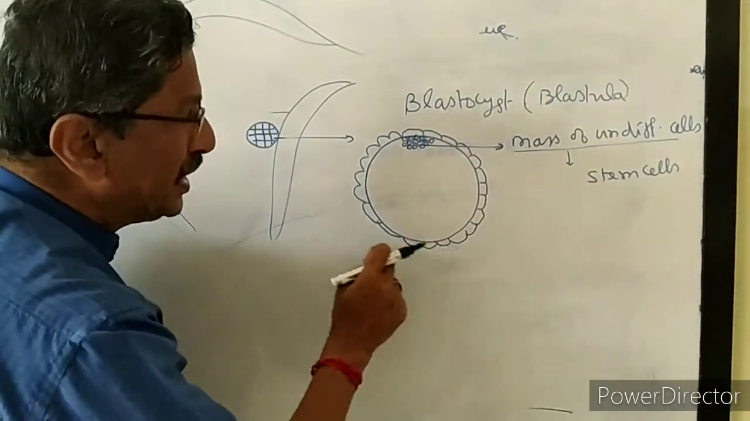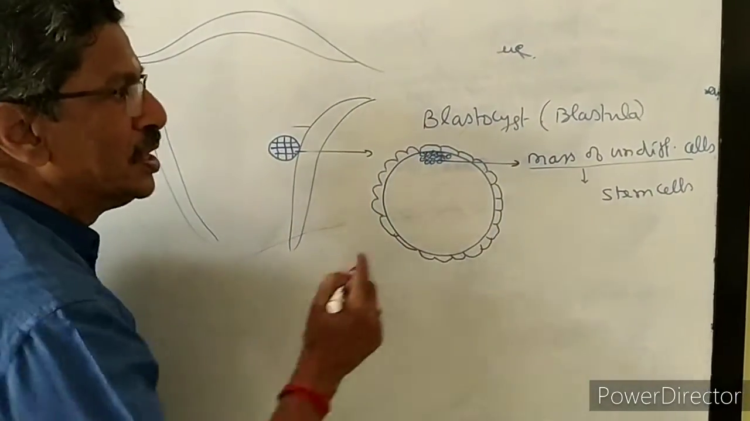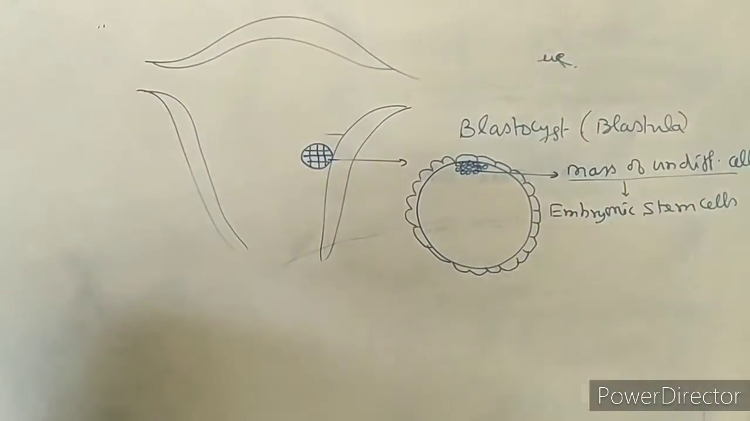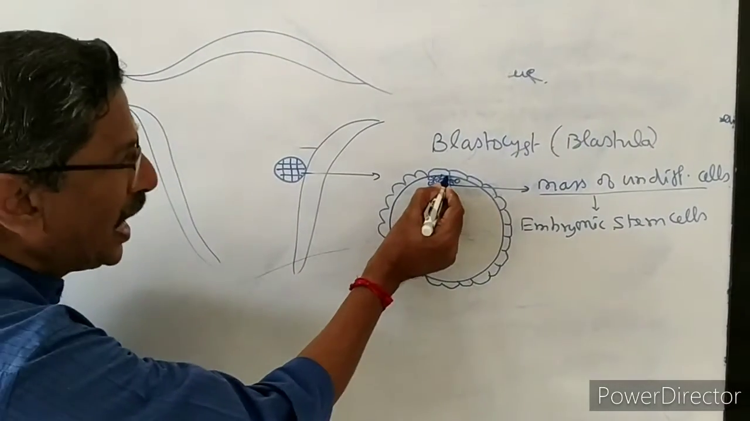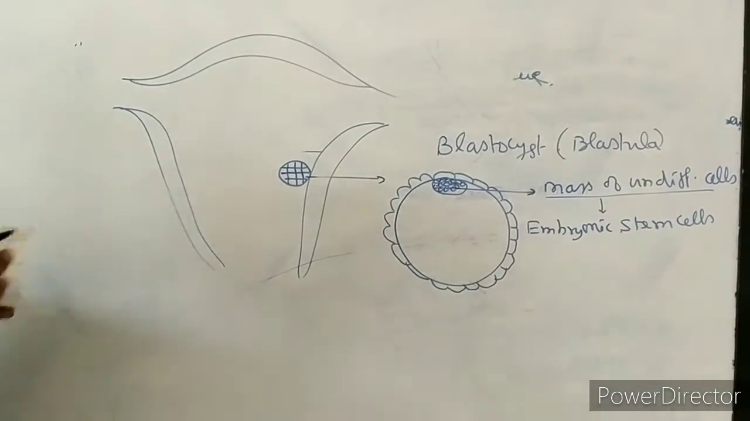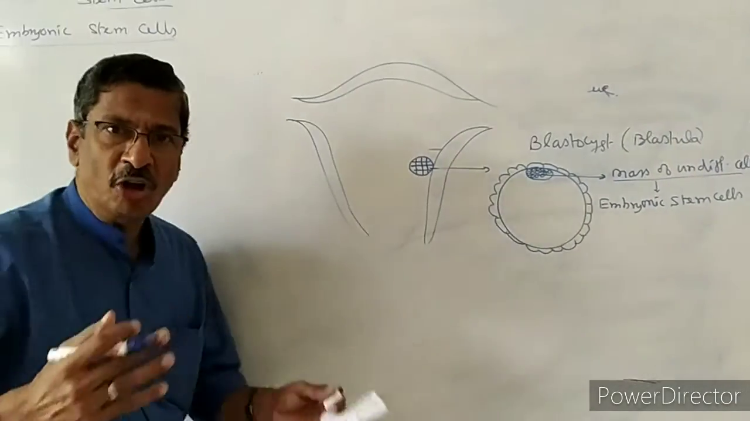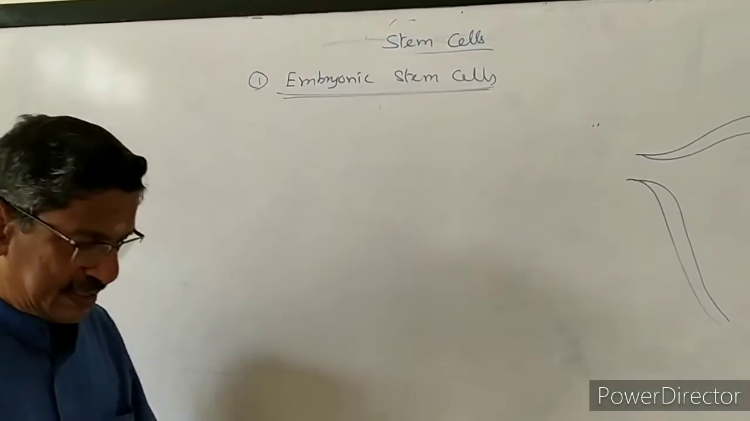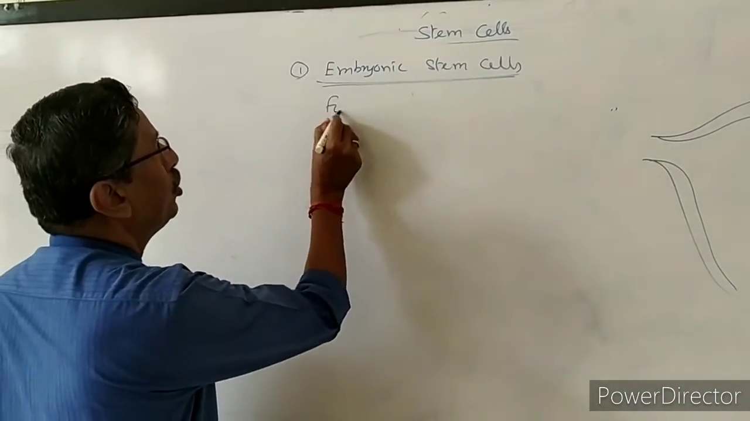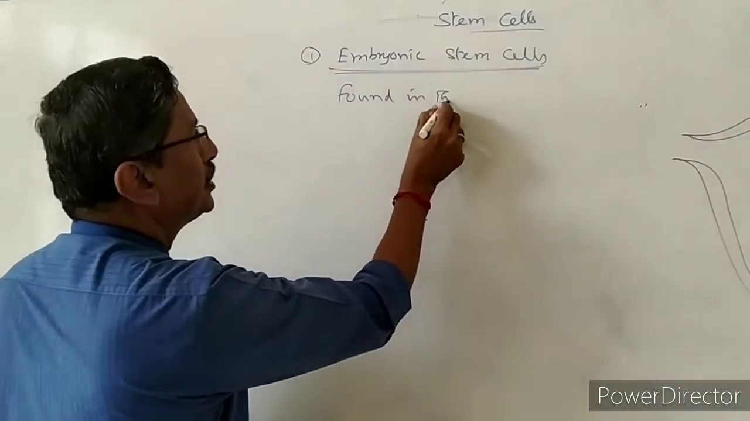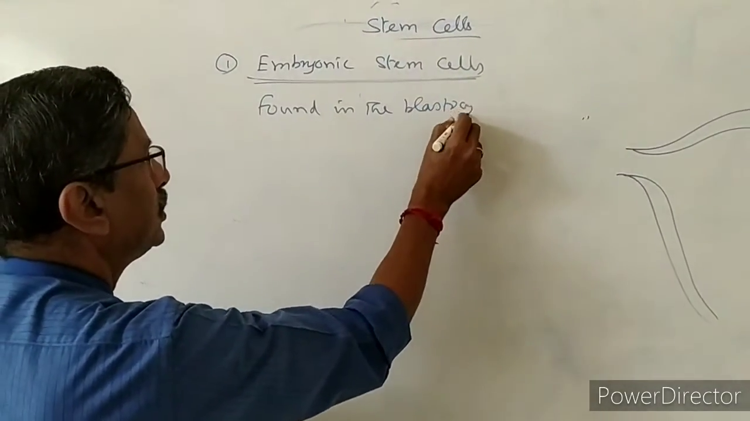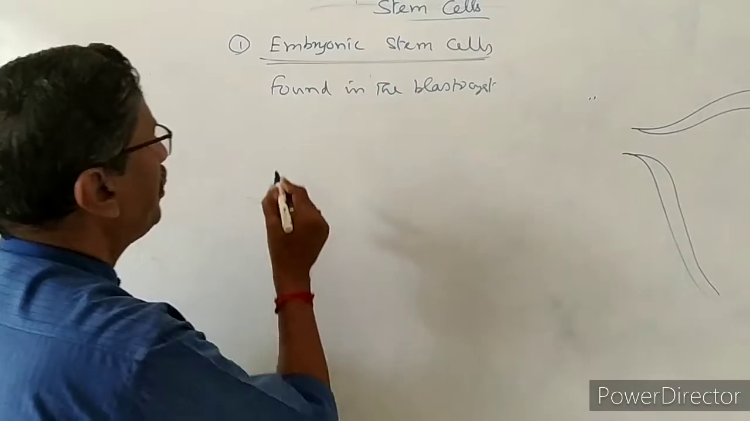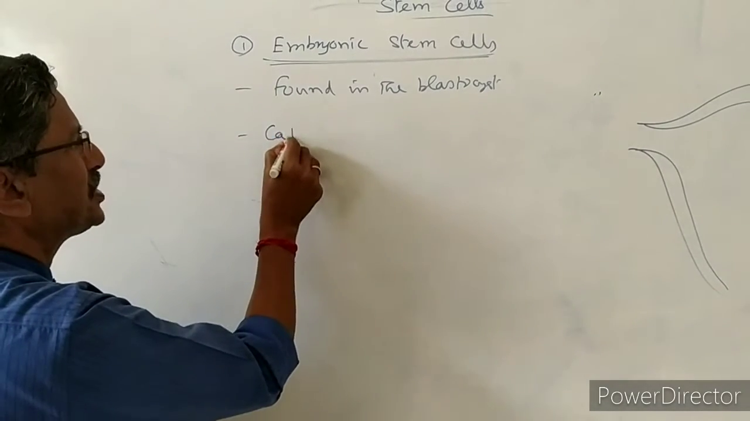These stem cells are present in the embryo. Blastocyst is an embryo, so we are calling these embryonic stem cells. We can isolate these stem cells and store them for future use, for repairing the organ or to produce new tissues. So the embryonic stem cells are found in the blastocyst of the human embryo. Now the embryonic stem cells have the capacity